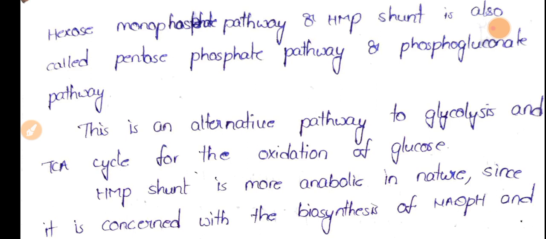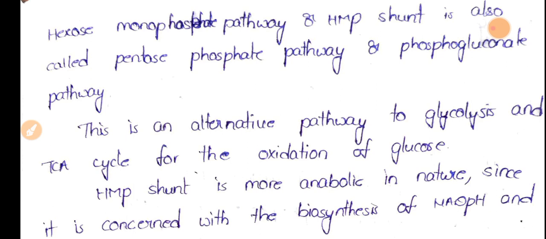Okay, so we call this particular pathway hexose monophosphate shunt or pentose phosphate pathway. Most of the compounds produced in this pathway are hexose monophosphates, hexoses, and also pentose phosphates. That's why we call this pathway the hexose monophosphate pathway or HMP shunt, and we can also call it the pentose phosphate pathway.